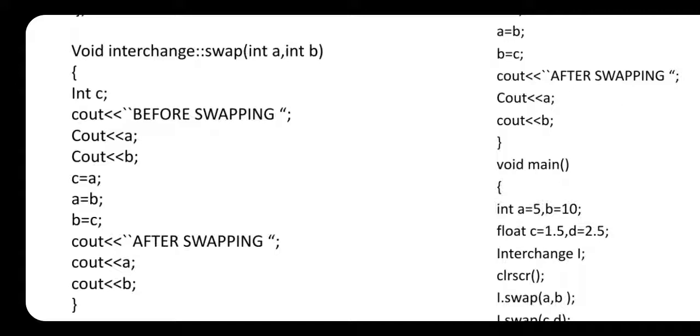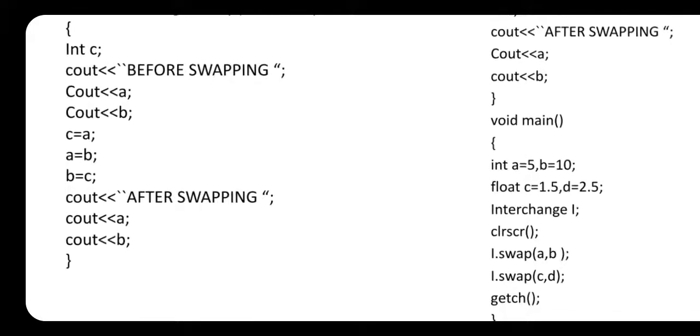Okay, before swapping the value of a and b, and after that here we perform the swapping logic, that is c is equal to a, means here we temporarily stored the value of a into this c, because after assigning the value of b to a, the value of a will be changed. So it is very important to first keep the backup value of a into another variable, and after that perform the swapping. After swapping again display the value of a and b.